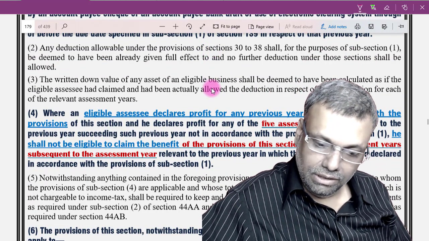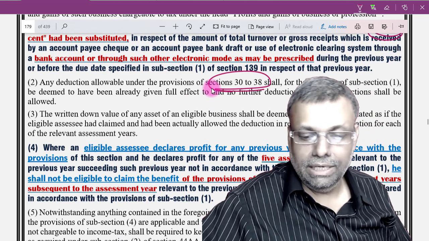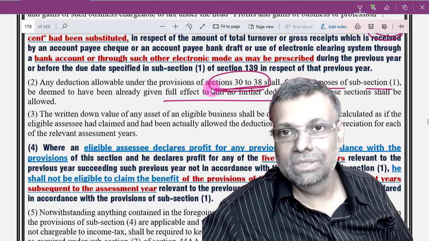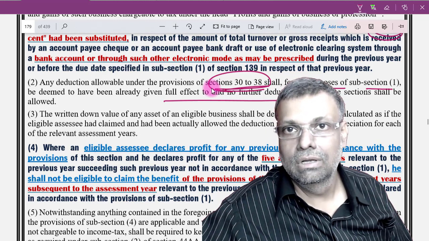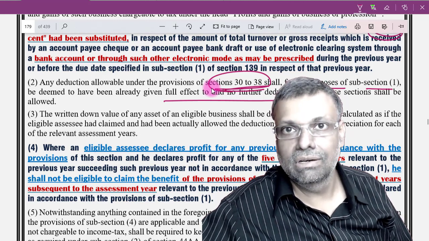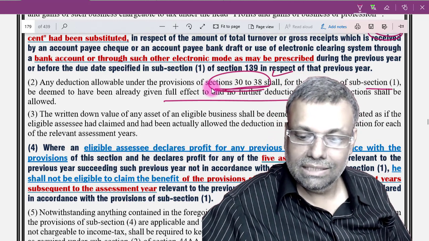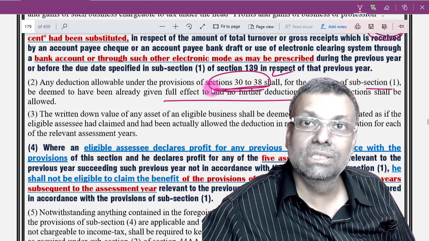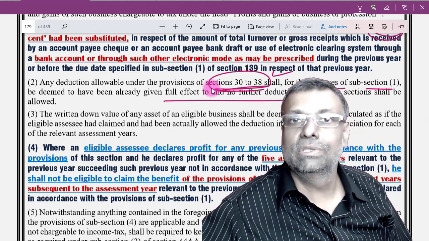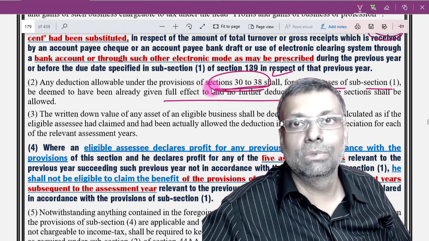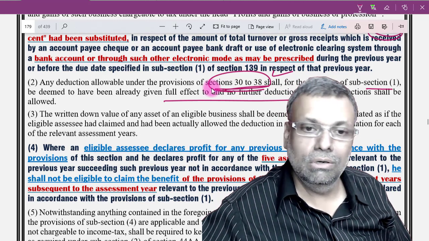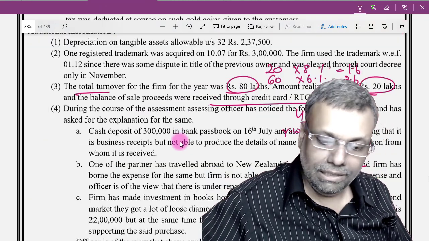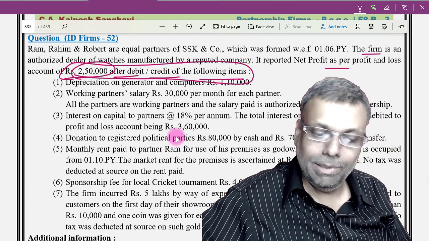Now all the deductions of sections 30 to 38 are deemed to have been allowed and no further deduction is to be given. Practically, business income sections 30 to 36 are all deductions to be given, and even 37 and 38 where we said there is some disallowance. So technically the section says 30 to 38; whatever deduction the business income can give is all deemed to have been allowed. Depreciation is also deemed allowed. There is no need to do any business income adjustment practically. 40B was one of the doubts that I have already solved, that no adjustment is required, by the interpretation I have already explained to you. But in the question you have to identify whether there are any adjustments other than business income.